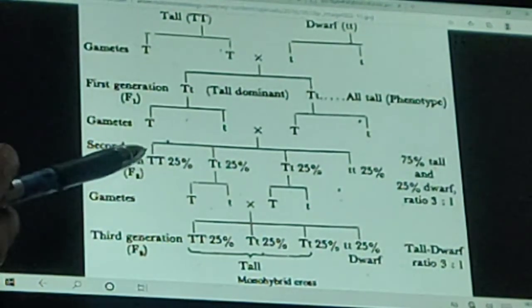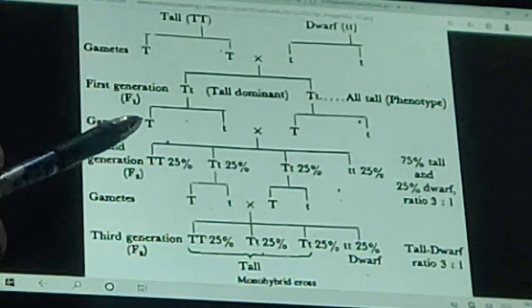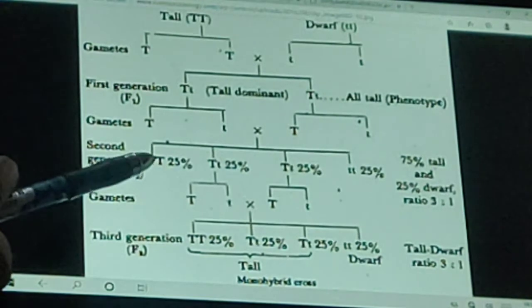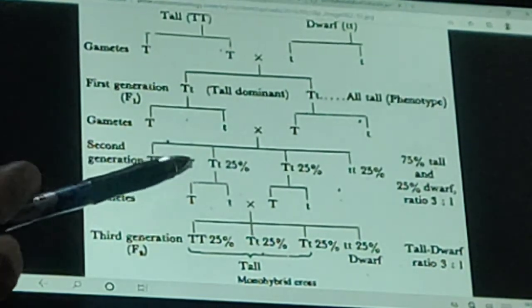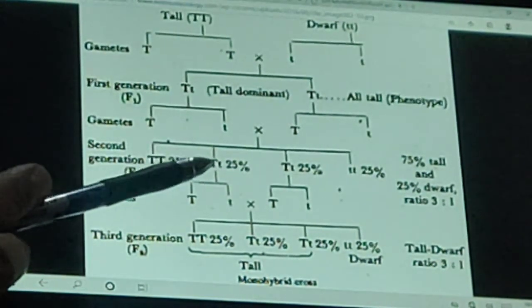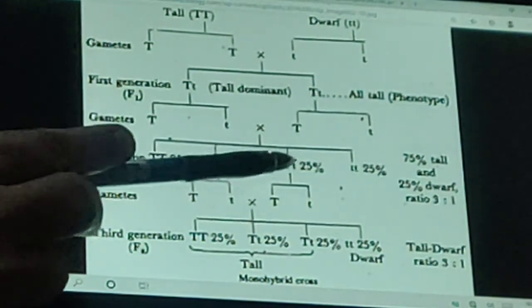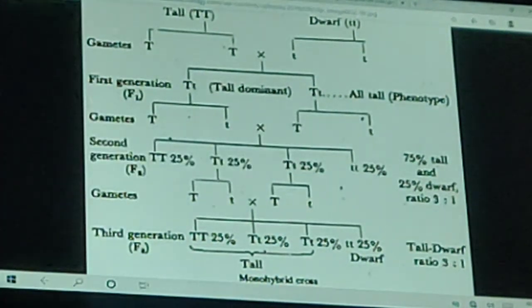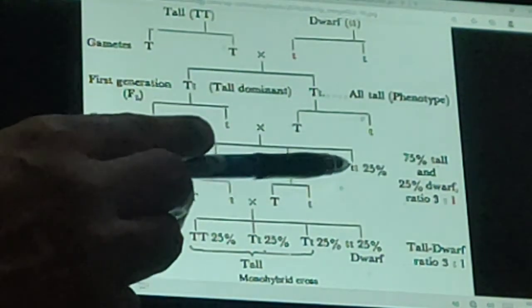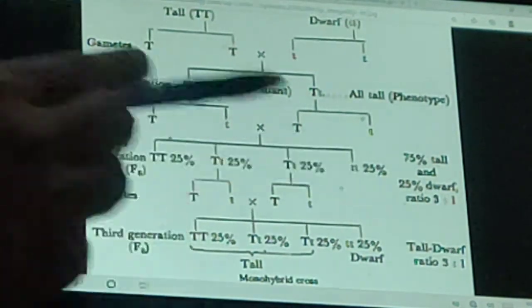He got capital T capital T, which means a tall plant. One capital T, small t, it is also tall. One capital T, one small t, it is also tall. And one dwarf plant which has both small t.